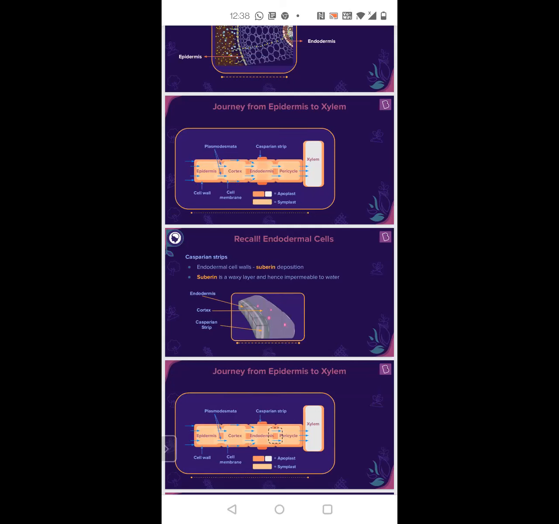Exactly. So in the root, you have these Casparian strips, because of which the water can't pass through it. So it has to go around. In that area, it will go like apoplast. The remaining areas, it will be able to go through it, so it will be symplast.